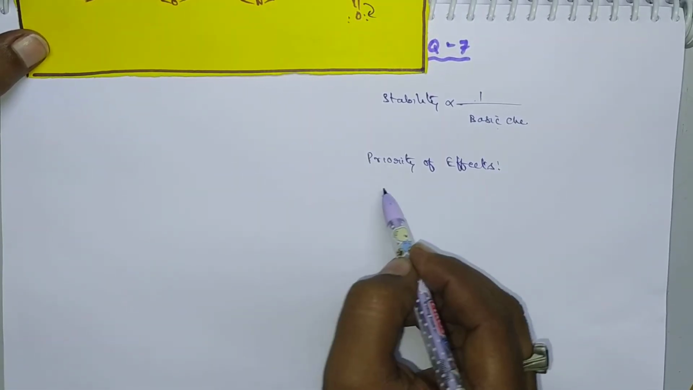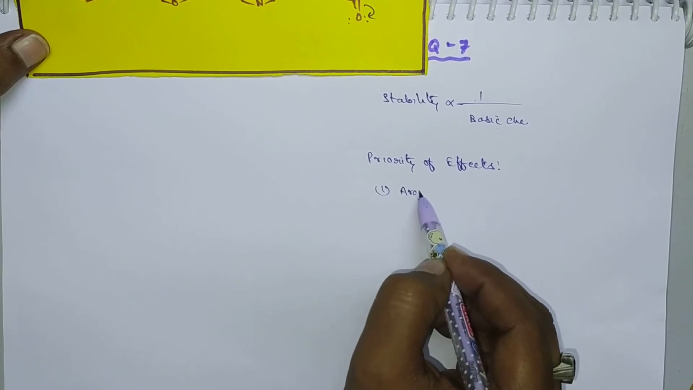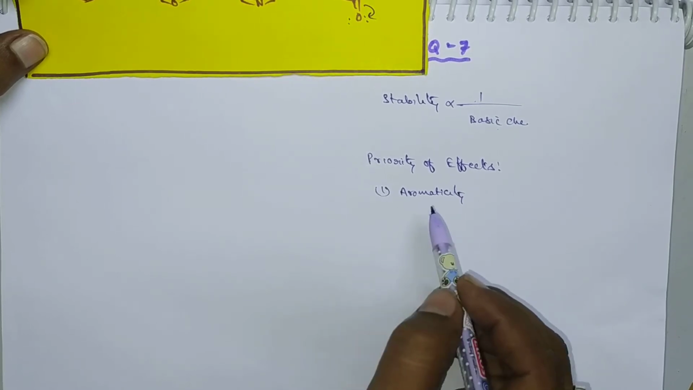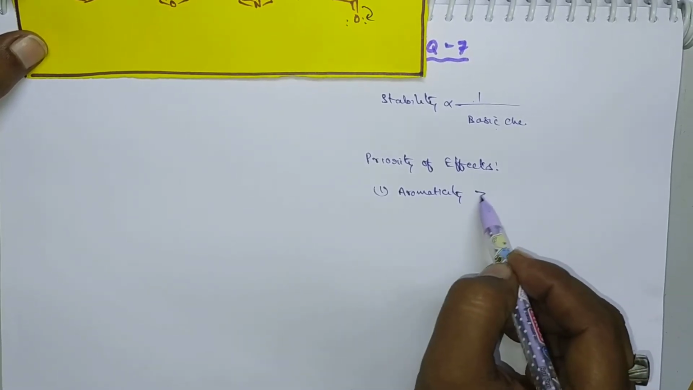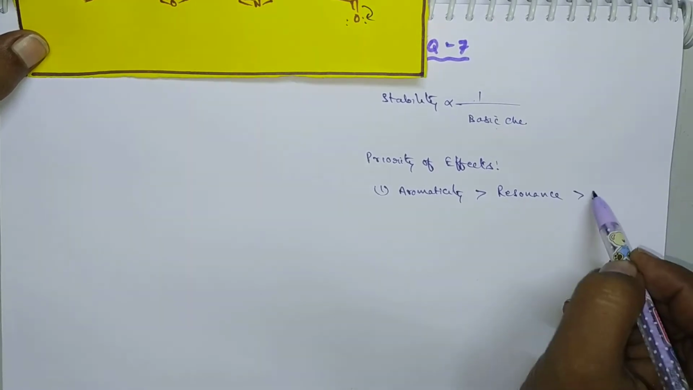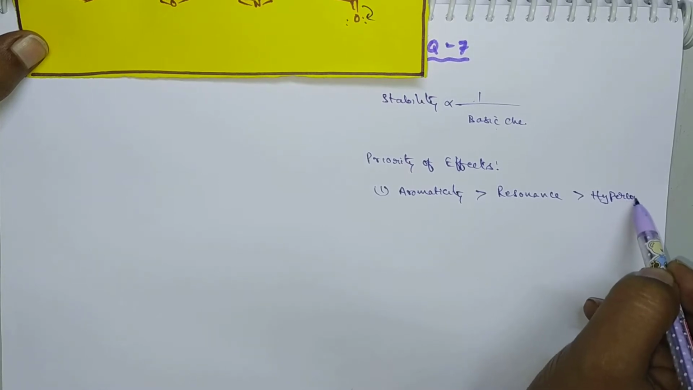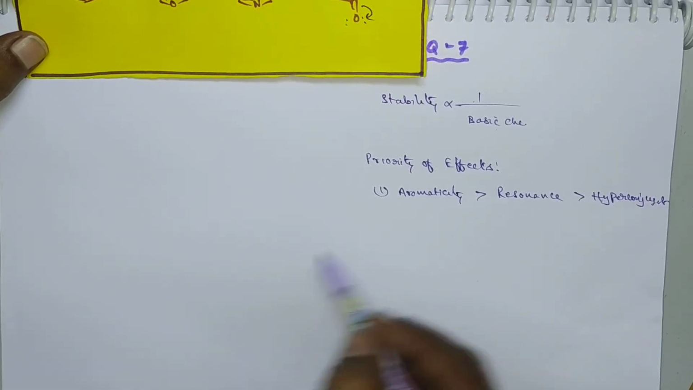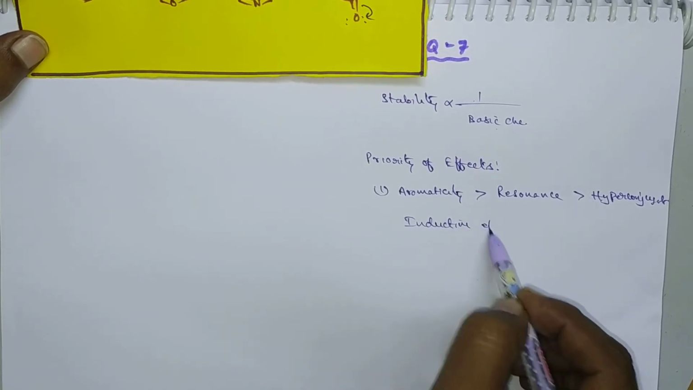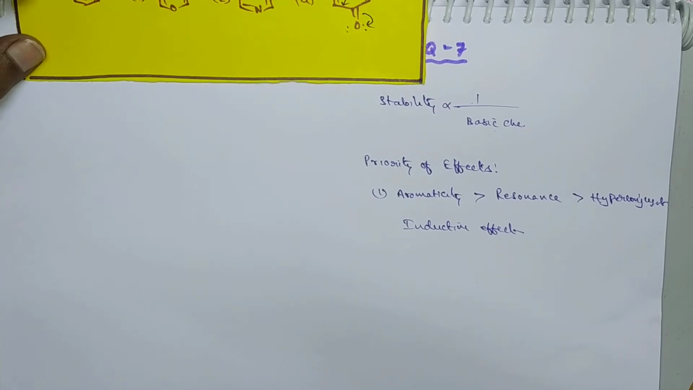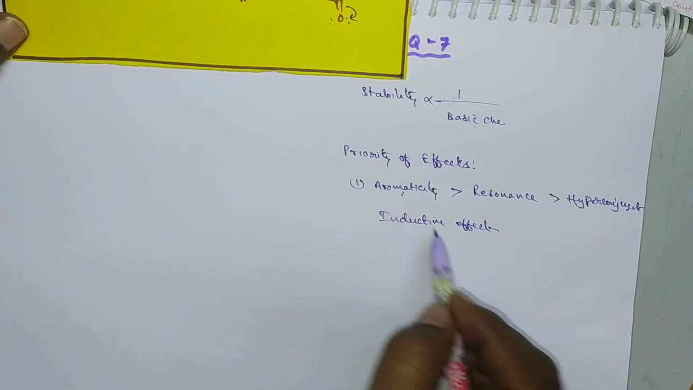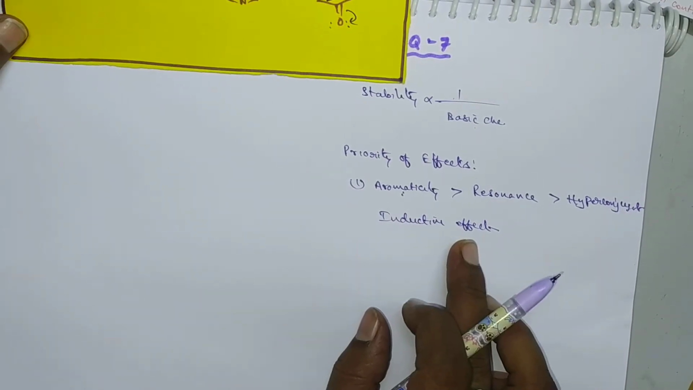The priority of effects is in this order. First we have to consider aromaticity. If there exists any aromaticity in the compound, that compound is more resonance stabilized. Then you have to consider the resonance effect, that is the mesomeric effect. Then you have to consider hyperconjugation, and then the inductive effect. In this way you have to give the order of preference to effects. So if any molecule exhibits aromaticity, that will be more stable than a molecule exhibiting inductive effect.